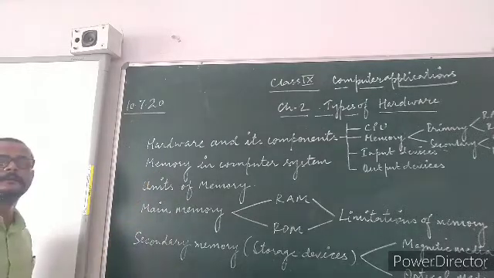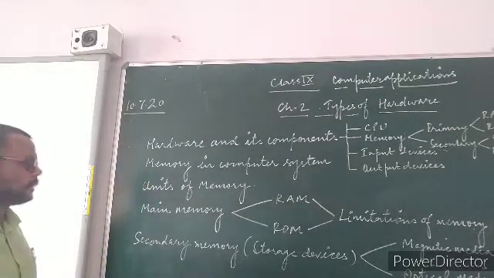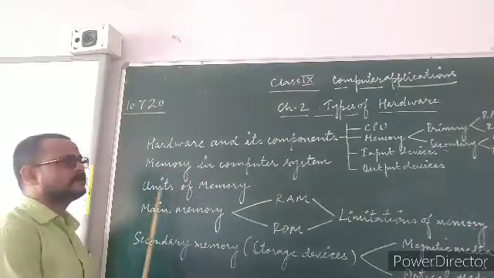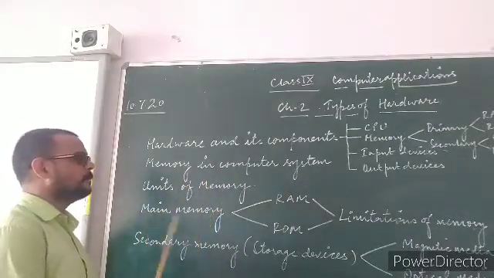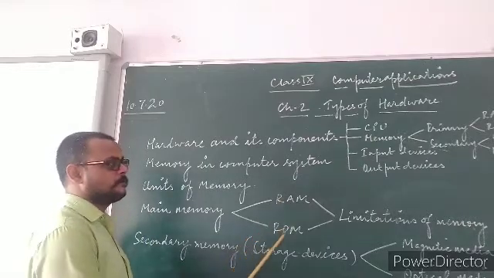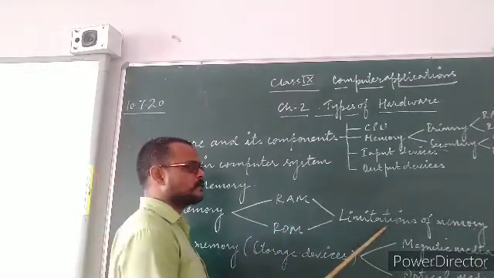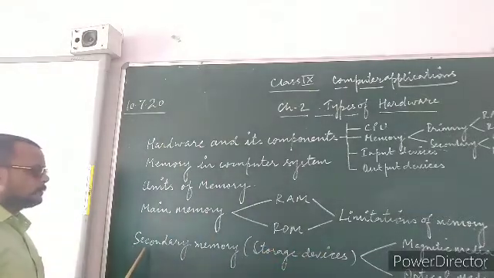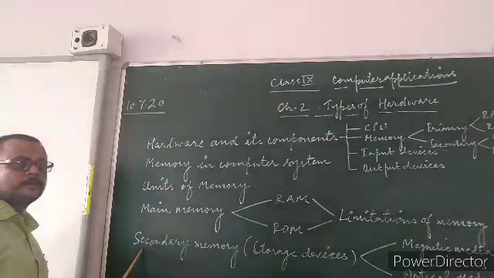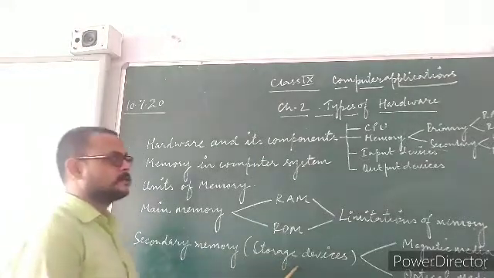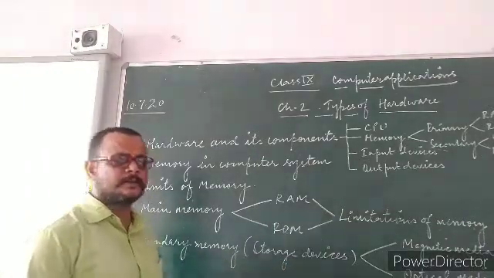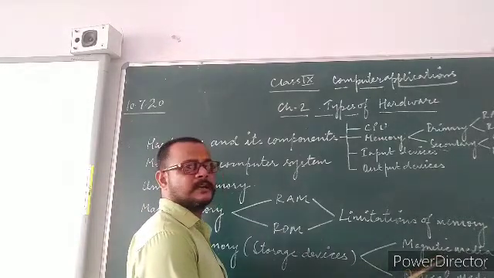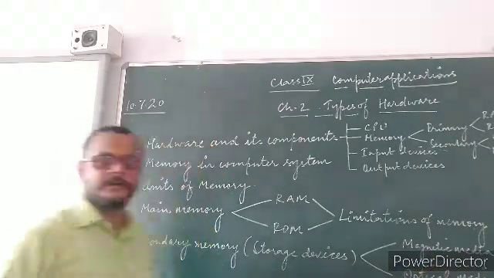The second thing, we are going to learn about memory in a computer system, units of memory, main memory, which comprises RAM and ROM, and we will also discuss the limitations of the memory. Next, we are going to discuss secondary memory, which are storage devices, categorized as magnetic media and optical media.